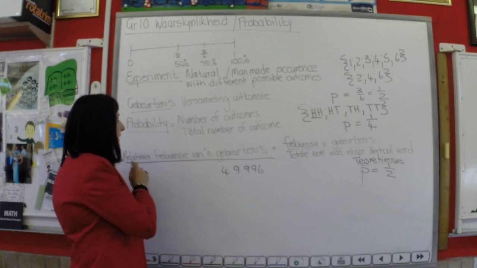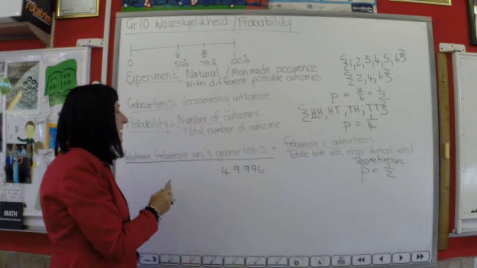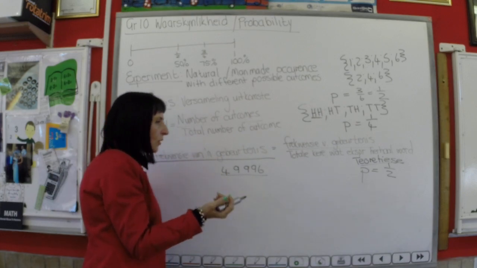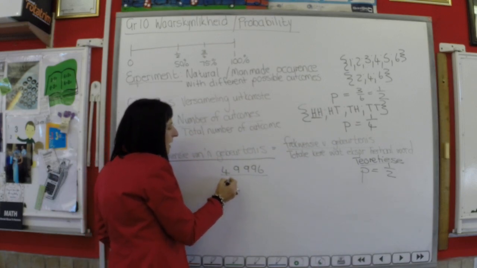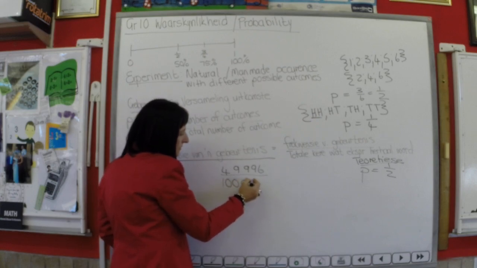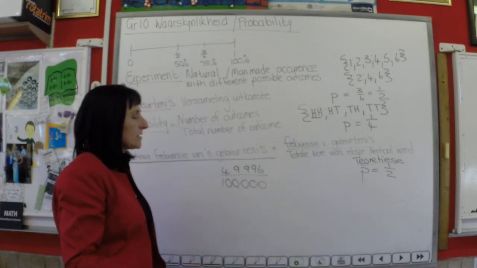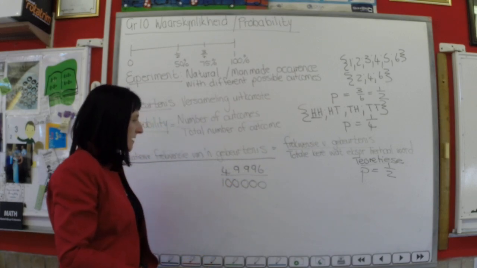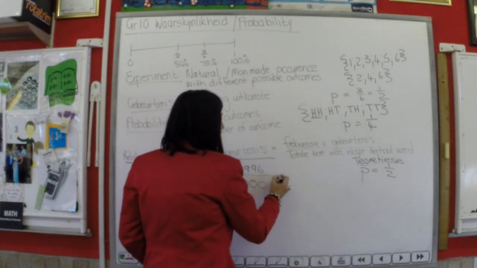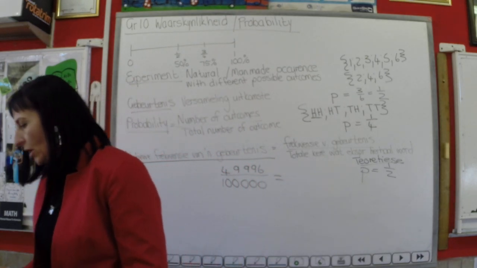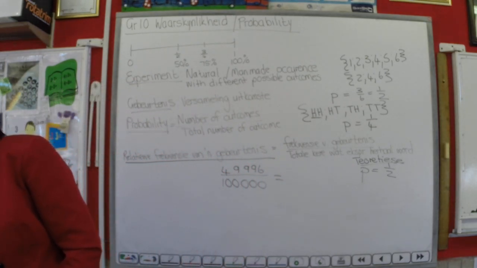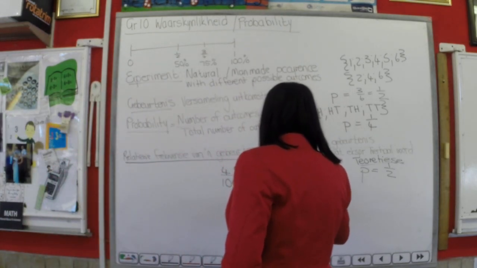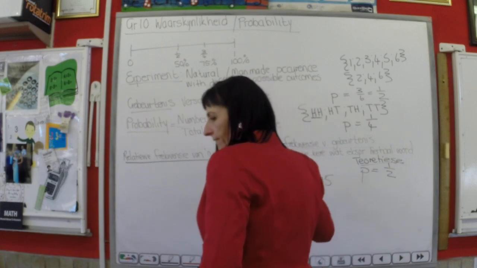So the relative frequency, if I throw a coin or toss a coin 100,000 times, it lands on the head 49,996 times. So the relative frequency is not half, but it's 0,49996.